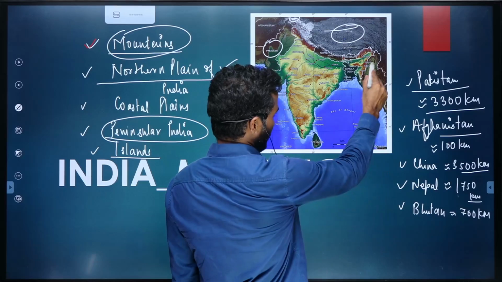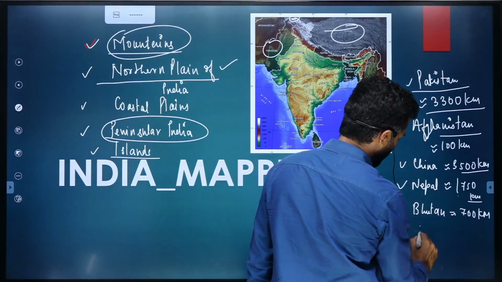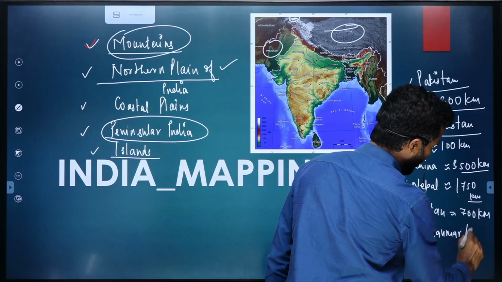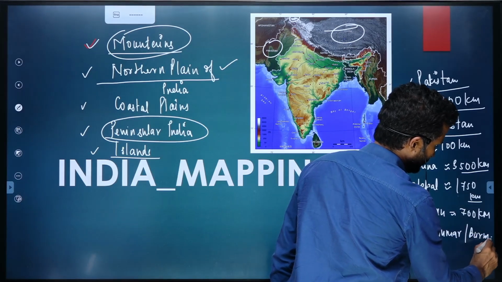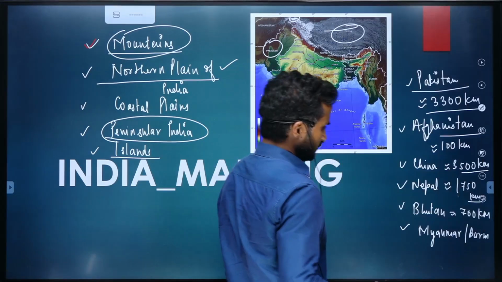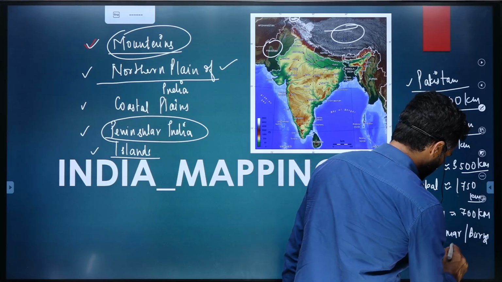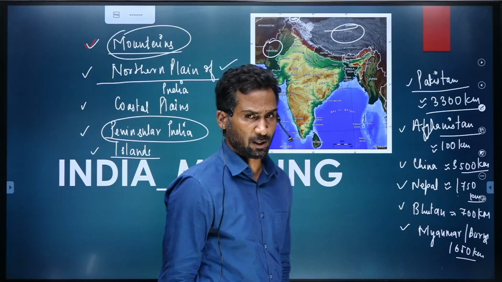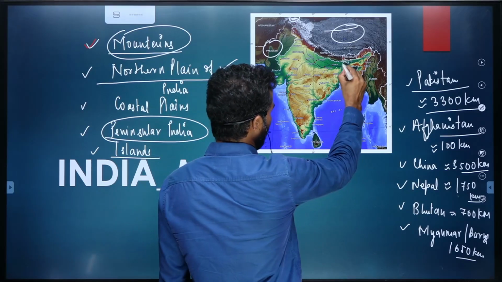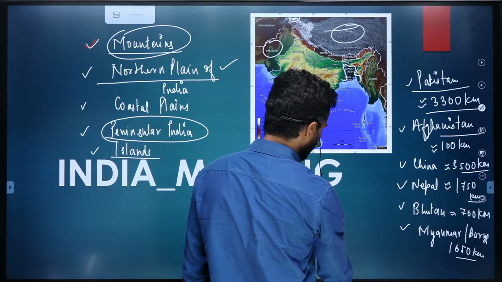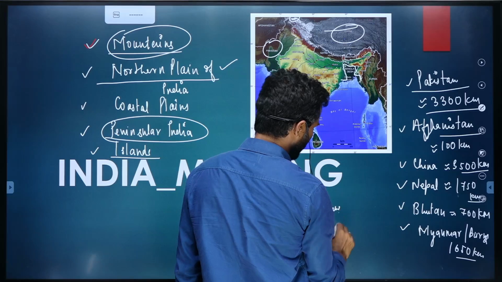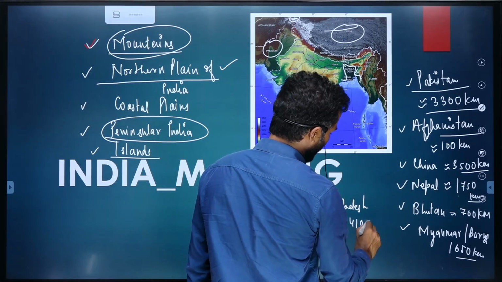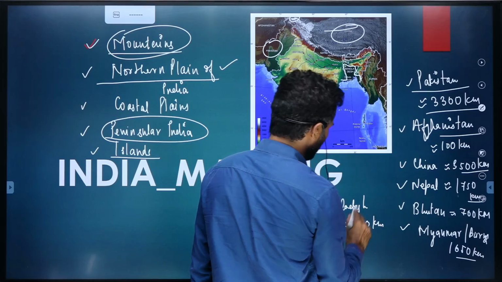And in the east, we have Myanmar. Myanmar is also called Burma. And with Burma, we have a land border of nearly 1650 kilometers, and the largest border we have is with Bangladesh, which is nearly 4100 kilometers.